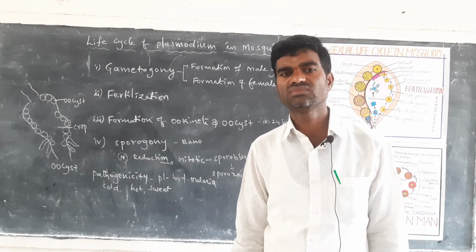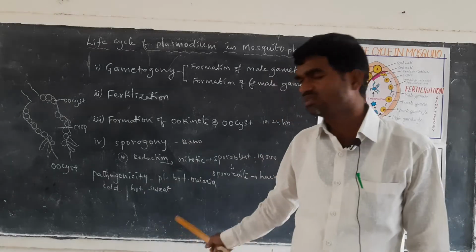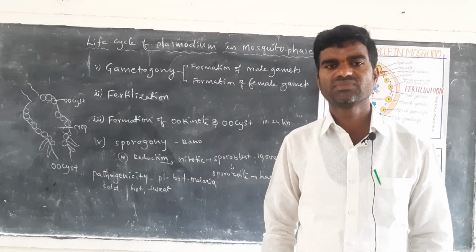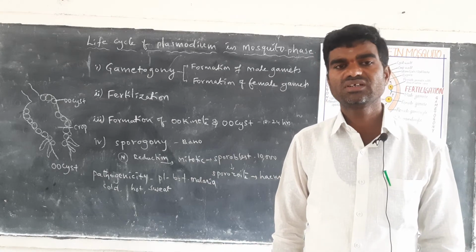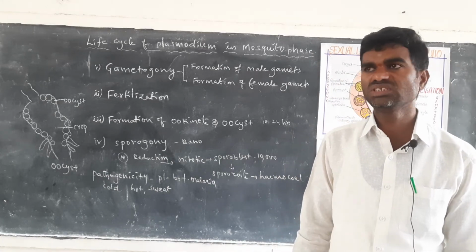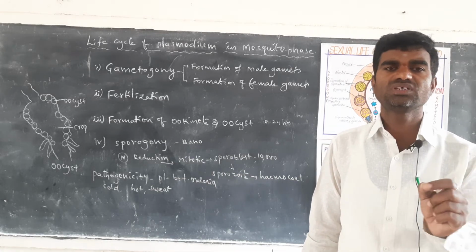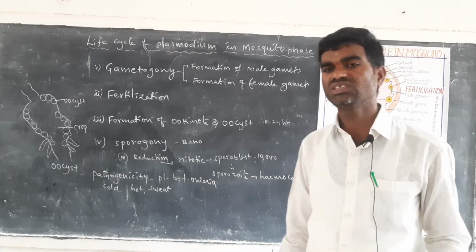Next, larvivorous fishes like Gambusia, and Utricularia. You have to increase Gambusia fishes, and you have to put Utricularia and Gambusia fishes in stagnant water.